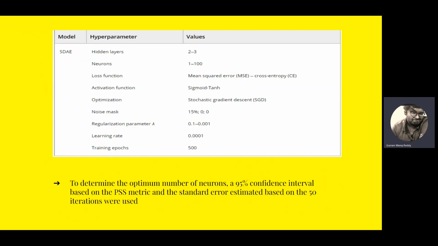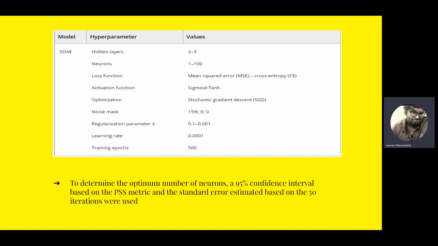So these are the parameters of the model. For the SDAE model, hidden layers we take from 2 to 3, neurons from 1 to 100, loss function mean square error, activation function sigmoid, optimization stochastic gradient descent, noise mask 15%, regularization parameter lambda 0.1 to 0.001, learning rate 0.0001, training epochs 500. That means the number of times we train the data.